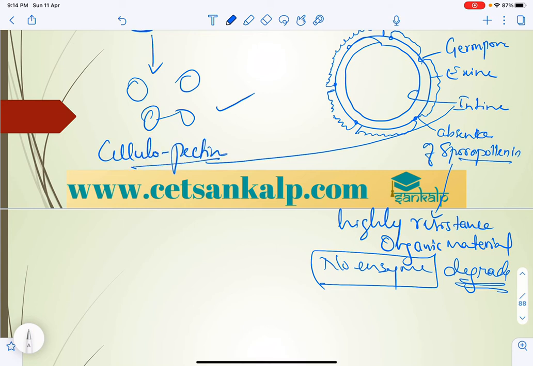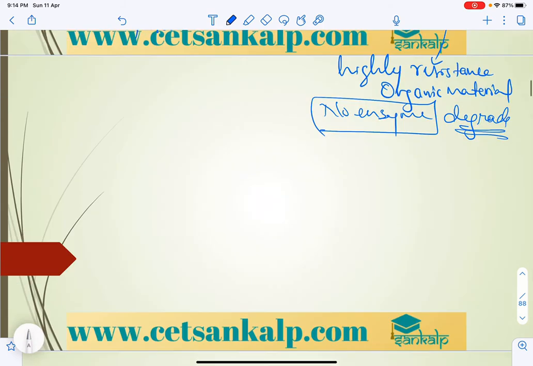So what is the role of intine? Generally intine helps in the formation of the pollen tube through the germ pore. So this is how the pollen tube will form, through the germ pore. So this is a pollen tube. With this we can conclude the pollen grain.